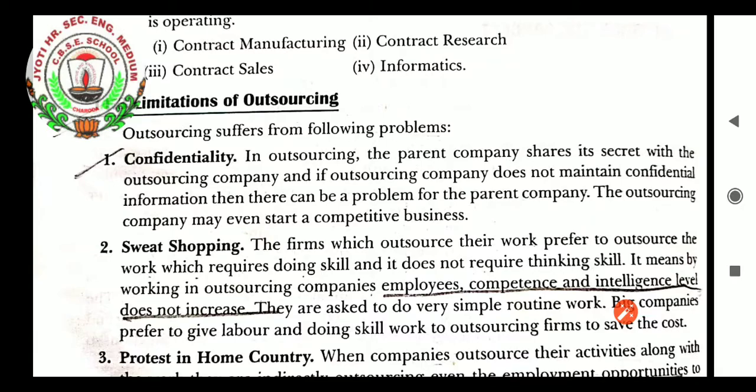Very first, confidentiality, students. In outsourcing, the parent company, meaning the original company, shares its secrets with the outsourcing company, and if the outsourcing company does not maintain confidential information, then there can be a problem for the parent company. The business information can be leaked easily.